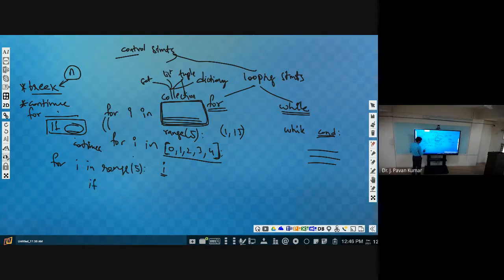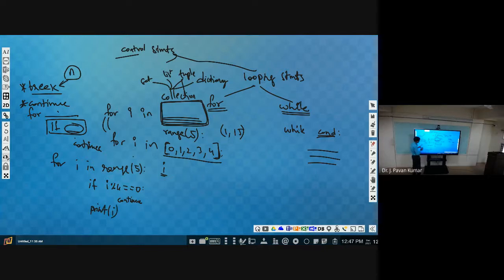And whenever we get a number which is divisible by 4, we don't want to print it. So what we can say is, we write it as continue, otherwise we will be printing it.